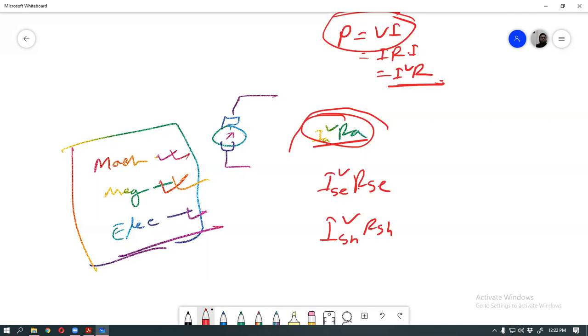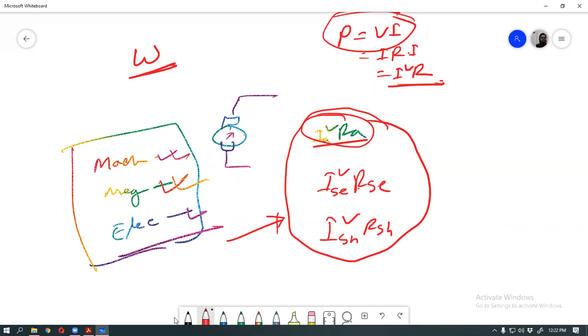So these are the three losses. This is called electrical loss, and this is called copper loss. Power means P, and loss power means W.